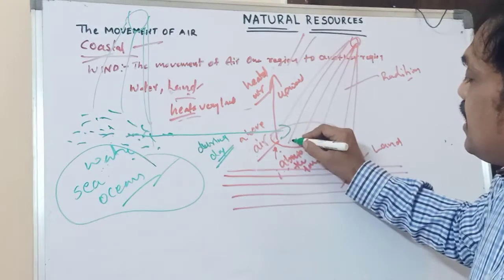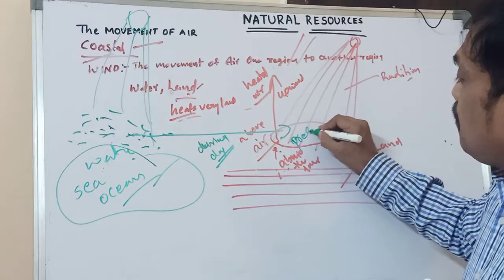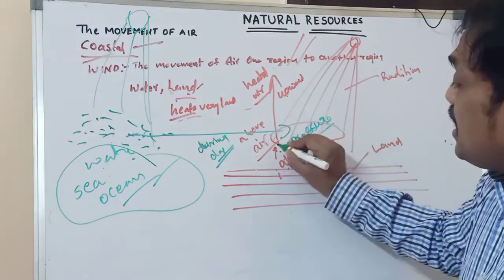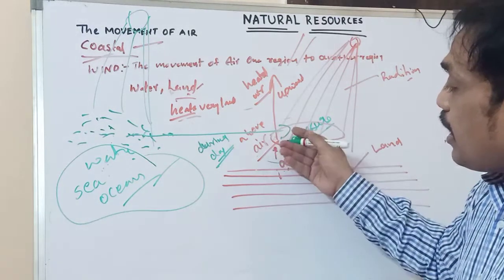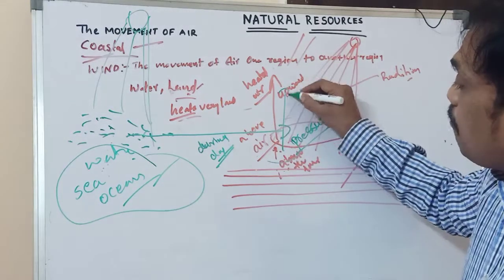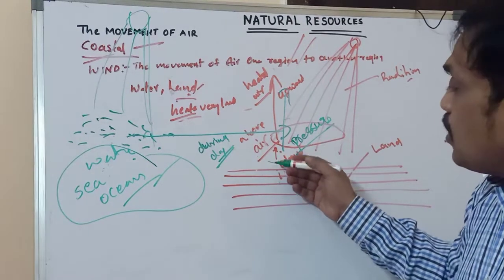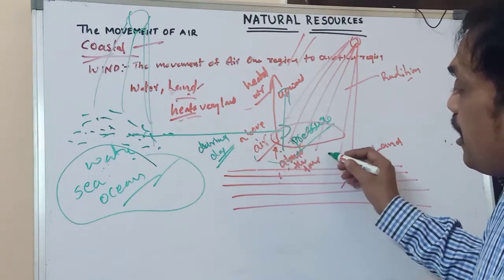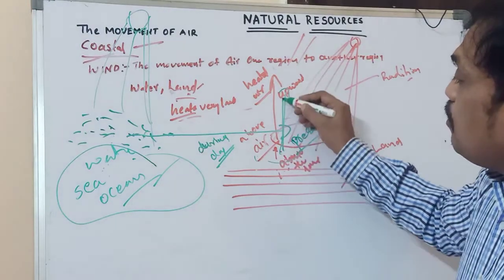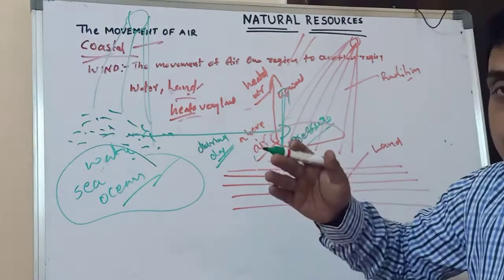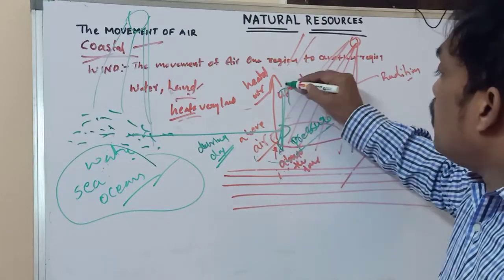Here the pressure is decreased. Why is the pressure decreased? Here there is no air. What happened to that air? It is moving upward. Why? The sand absorbs the heat very fast, so the air above the land is heated, loses its weight and moves upward. That is the concept.